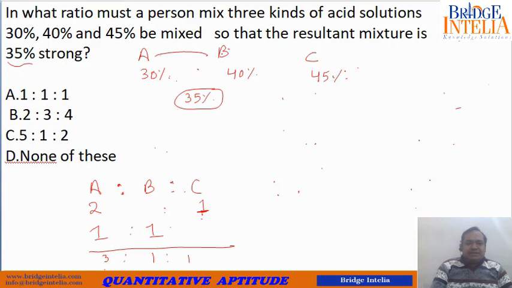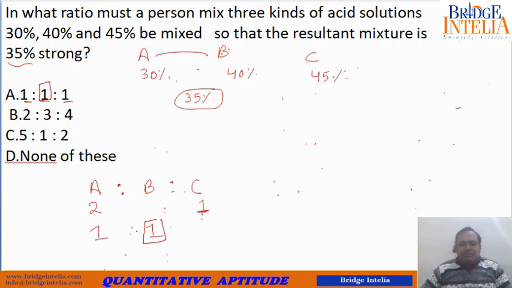The basic solution didn't work, but still you can figure out this option can never be correct. Why? Look, as per this, B is equal to 1 part, so A should be equal to this much, and A and C, if they exist, will alter this ratio.